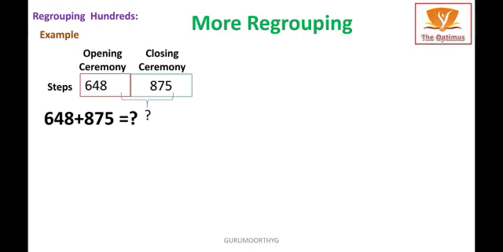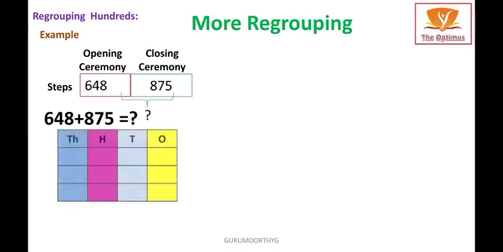Dear kids, now you are familiar with addition. I am always going to represent it in a place value chart. Then only it becomes very easy for us, isn't it? 648 plus 875. I am going to add step by step.